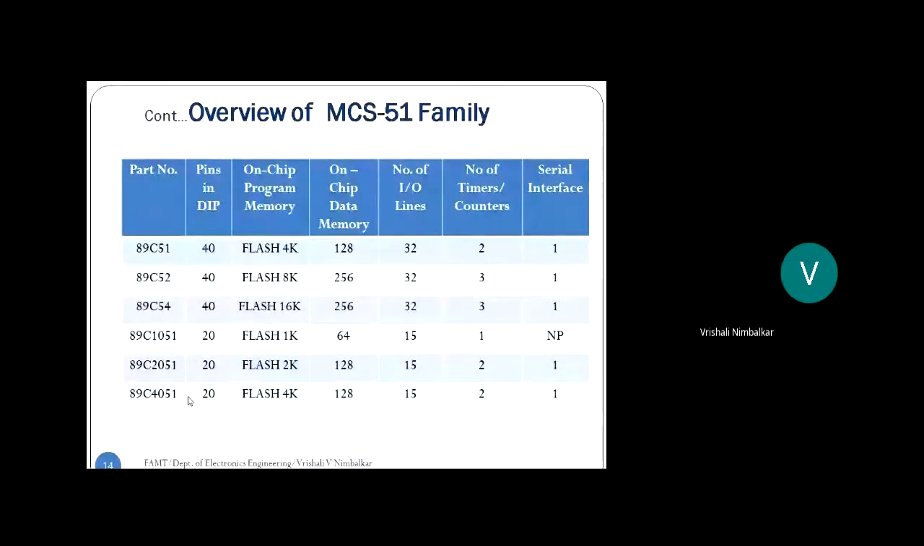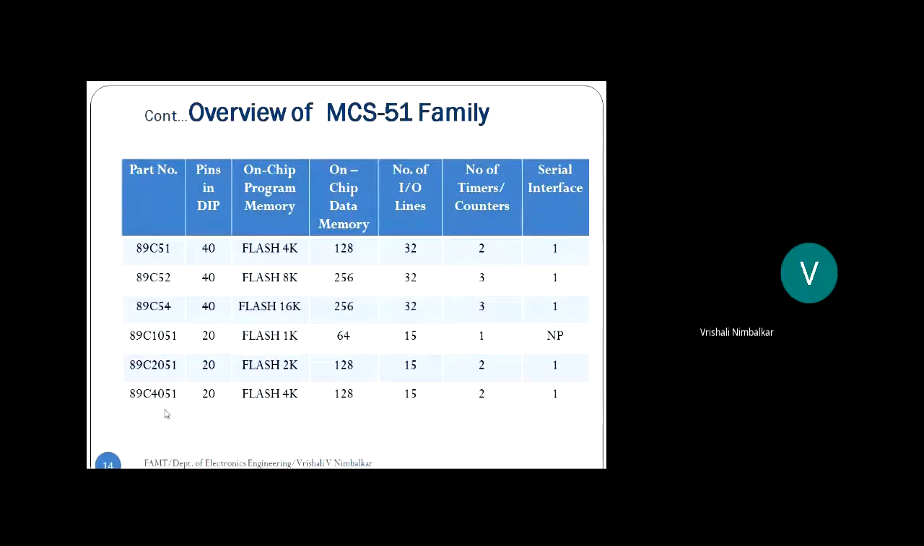Now we say your microcontrollers are digital devices. How is the circuitry inside? It is digital circuitry. But the last 3 microcontrollers have one analog circuit also inside. No doubt it is a digital controller, but this analog circuitry is also sitting inside. It's called a mixed signal device. That is the speciality of 1051, 2051 and 4051.